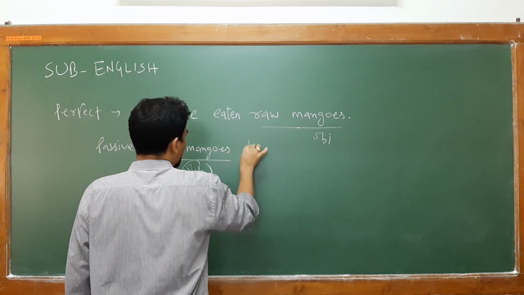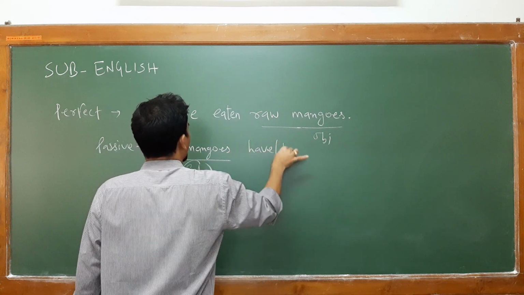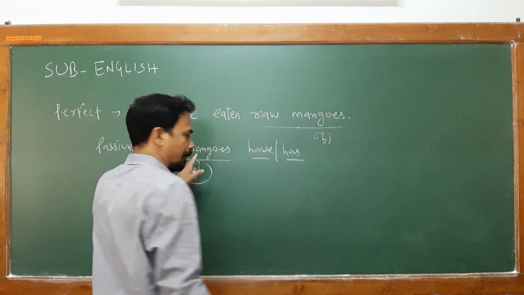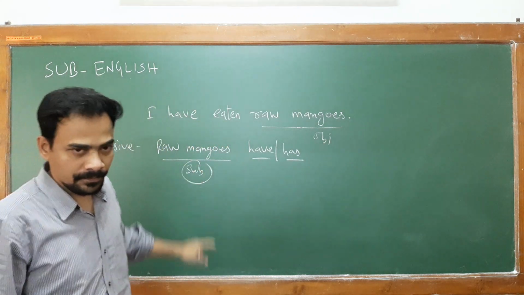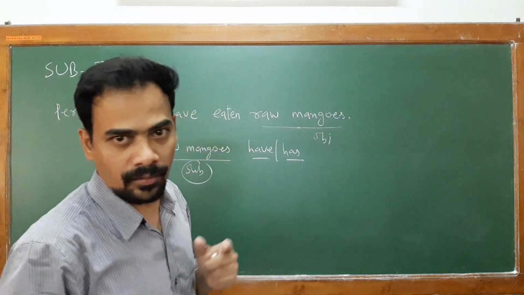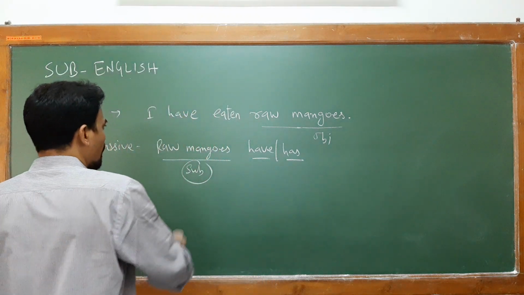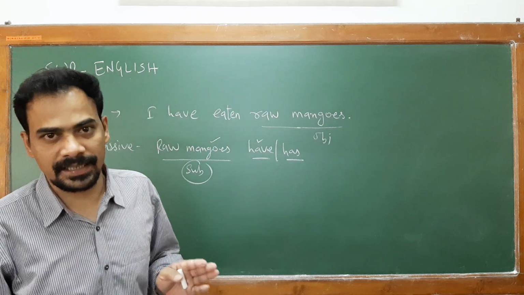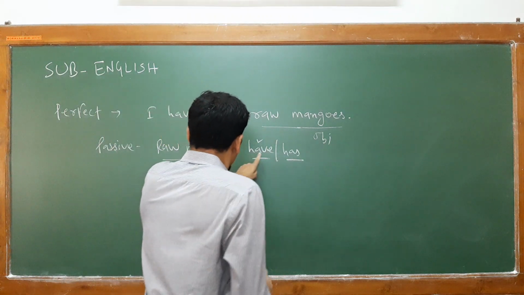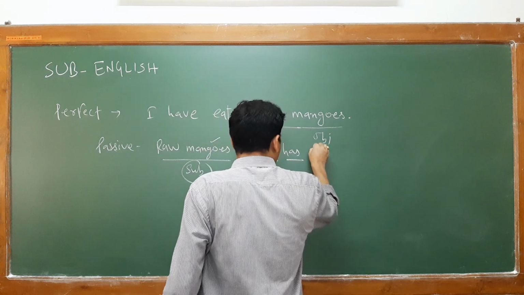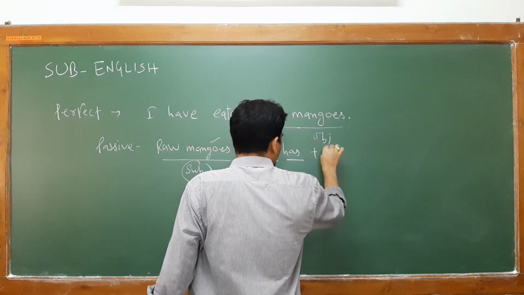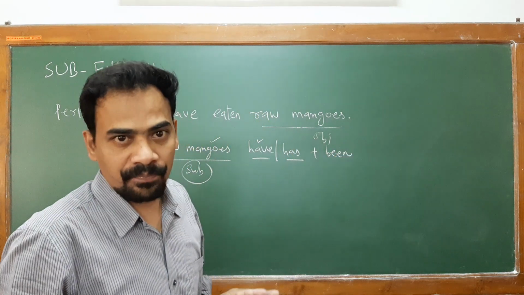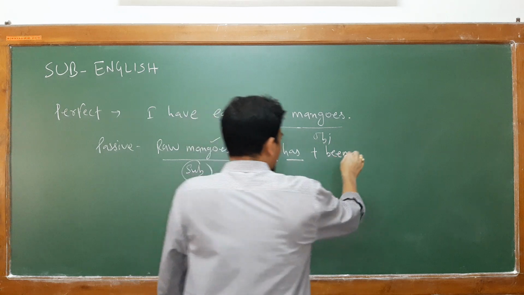Now, as for this, you have to select have or has. It depends on the number, whether singular or plural. More than one mango, so of course, you have to select have. After have or has, please use the V3 of be, that is been.